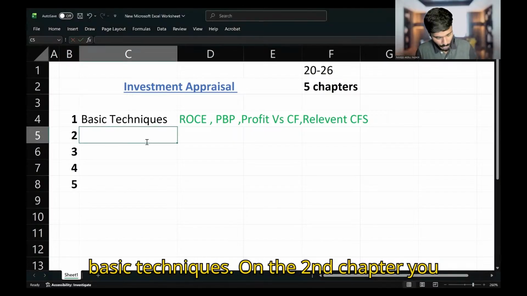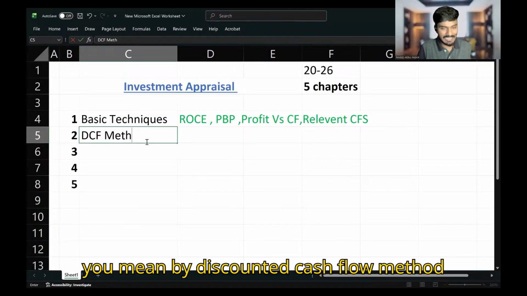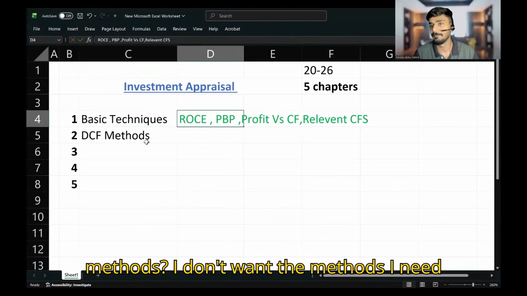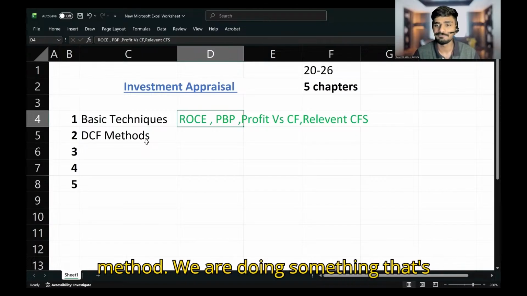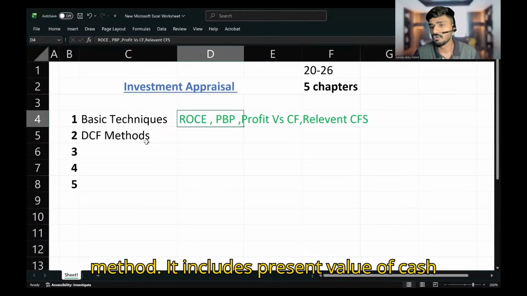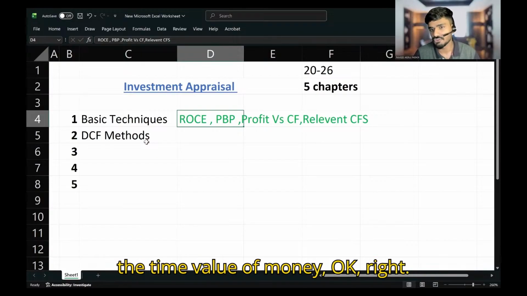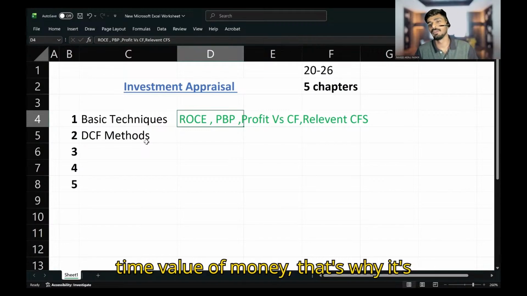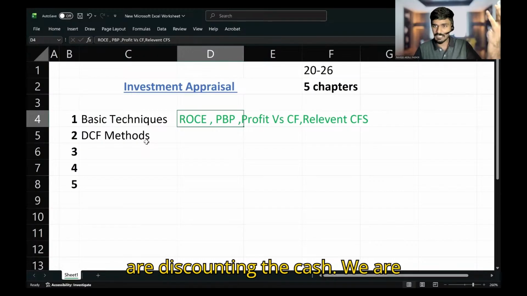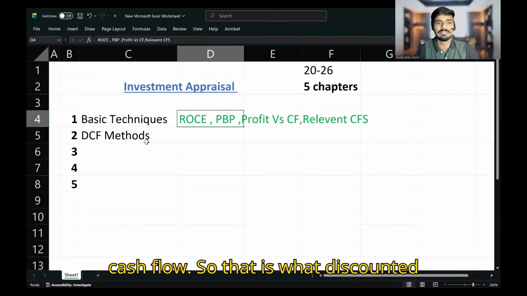In the second chapter, you need to learn about the DCF method, the discounted cash flow method. What do you mean by the term discounted cash flow method? It includes the present value of cash flow. Rather, we can say we use time value of money. Since the method uses time value of money, it's called discounted cash flow. We are discounting the cash flow, considering the present value of future cash flow.